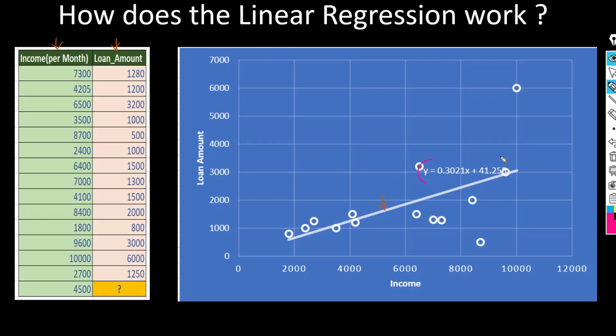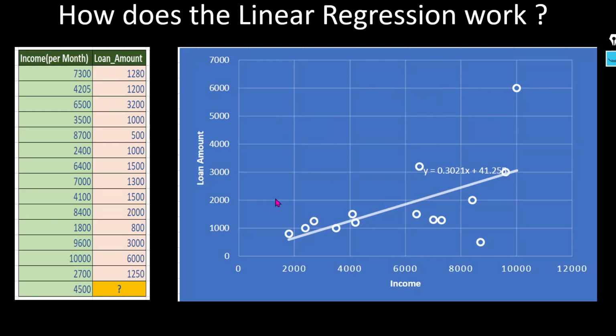So our prediction equation will be this. It means this is the linear equation. So I want to make a prediction at 5000. So we can say at 5000, y will be equal to 0.3021 multiplied by 5000 plus 41.25. So this would be your output at 5000. So this way we can use the linear regression to solve the loan amount problem.